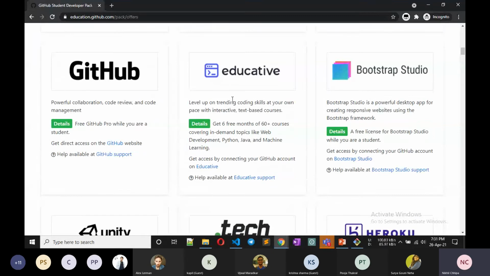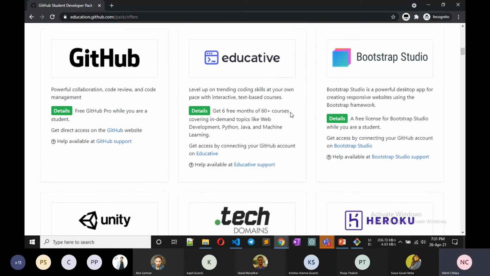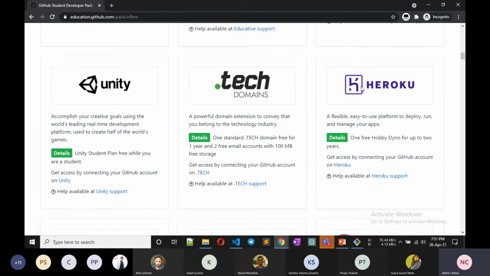And educative, this is a website where you can get tutorials of any language like C, C++, JavaScript, CSS. And Bootstrap Studio, Heroku, you can get one free hobby dyno for up to 2 years. Heroku is used to deploy your website or other things.